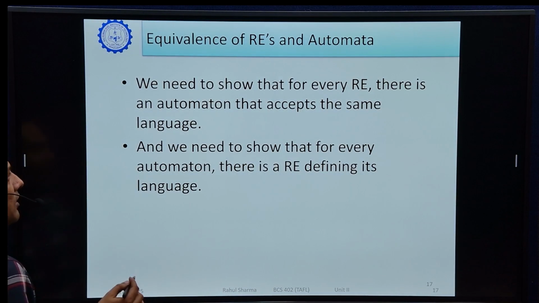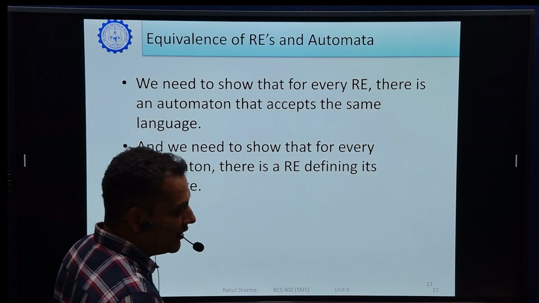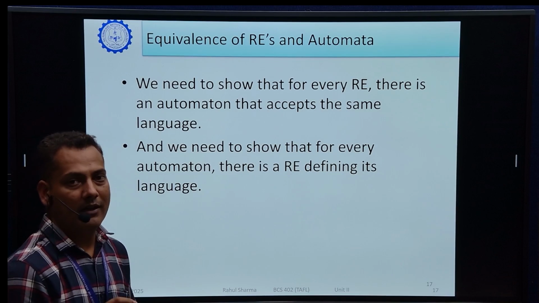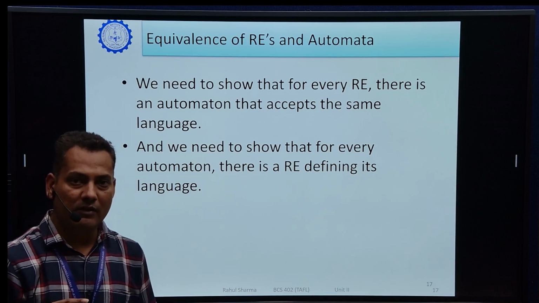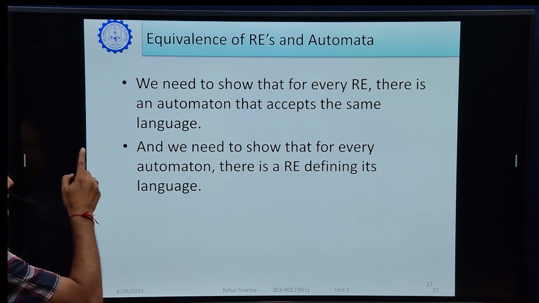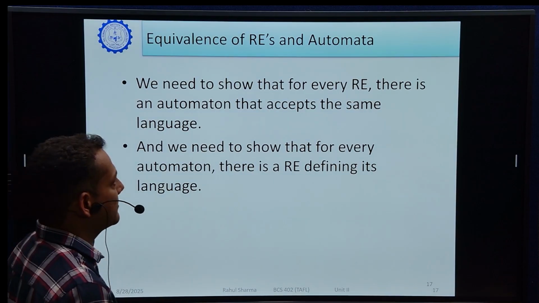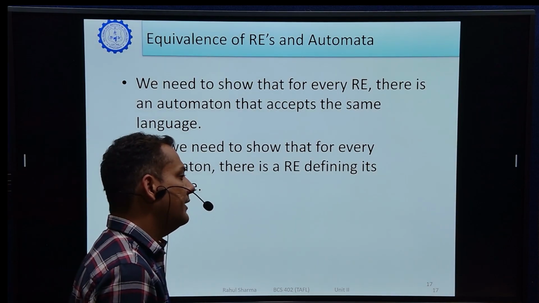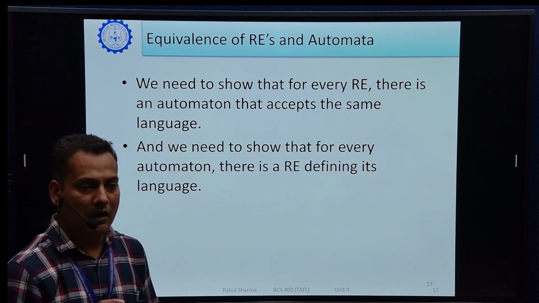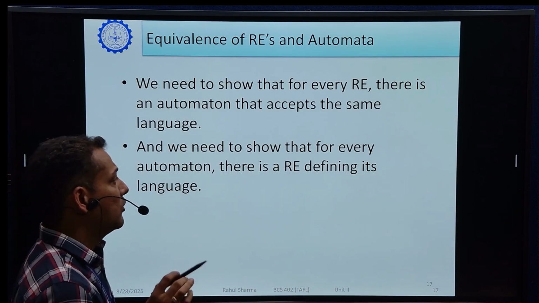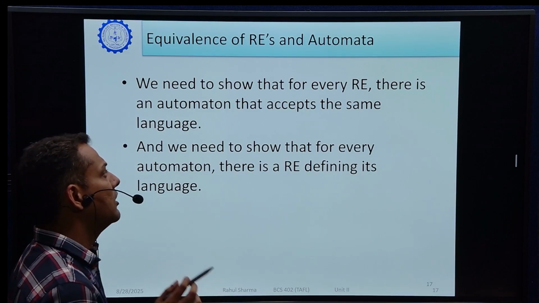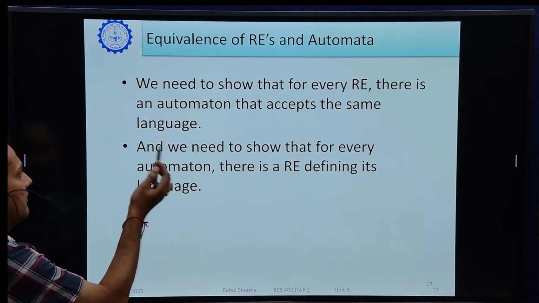So now we are discussing, as we started earlier, that if a language is regular, then it is represented by a regular expression, and the machine for designing this regular language is finite automata. So the next topic will be equivalence of regular expression and automata. What does it mean? It simply means if we are given a regular expression, we can design an automata for it. Similarly, if an automata is given, we can write the regular expression. So these two points are here.